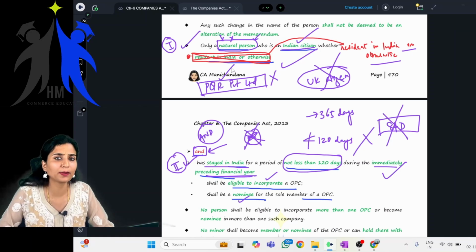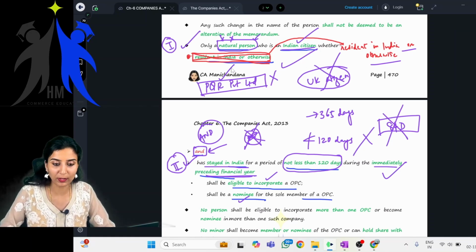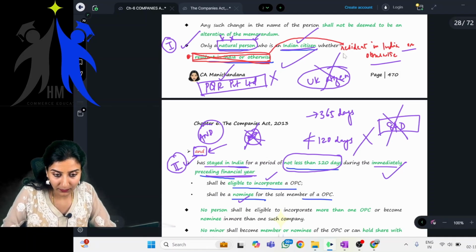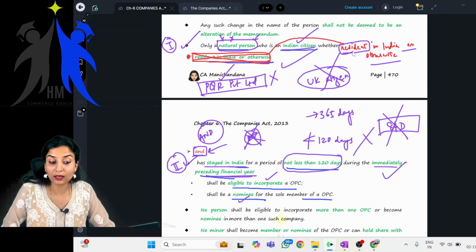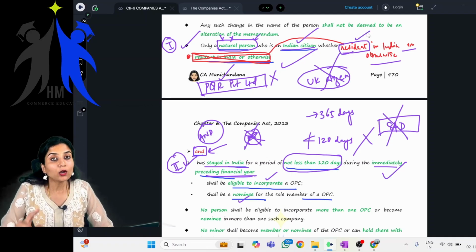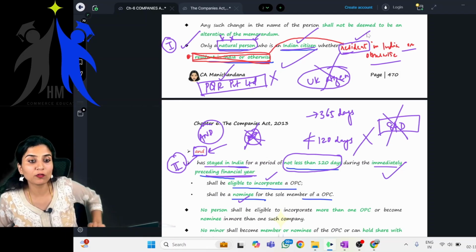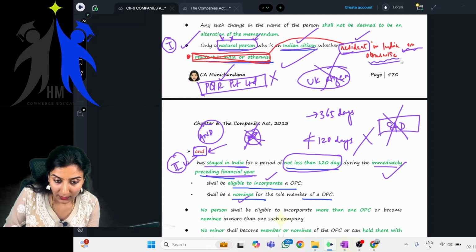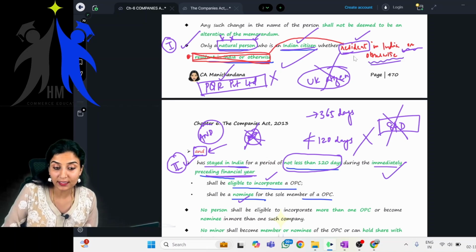Now what is the relevance of the amendment that has taken place? See, this resident is there. Prior to this amendment, only a natural person who is an Indian citizen and who is a resident was eligible to become the member of an OPC. Now they have inserted this 'or otherwise'. Resident usually means 182 days or more.